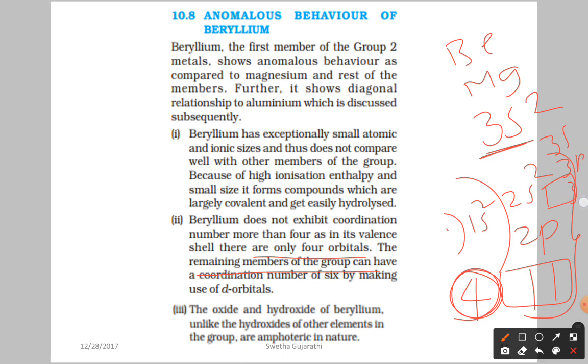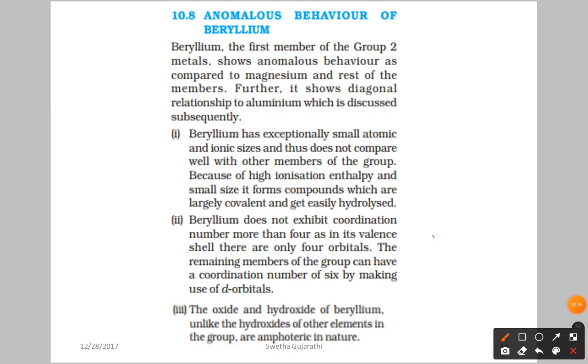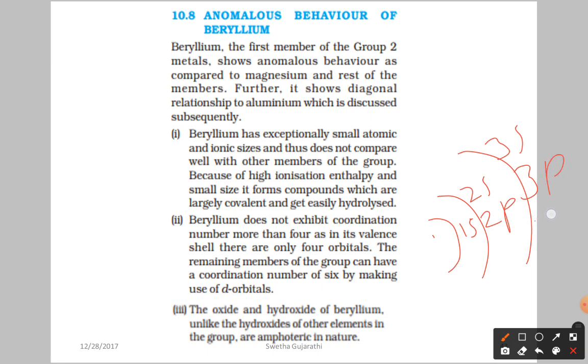So I'm going to write again: the first shell has only one s, the second shell has 2s and 2p, and the third shell has 3s, 3p and 3d. The s has one orbital, p has 3 orbitals and d has a total of 5 orbitals.